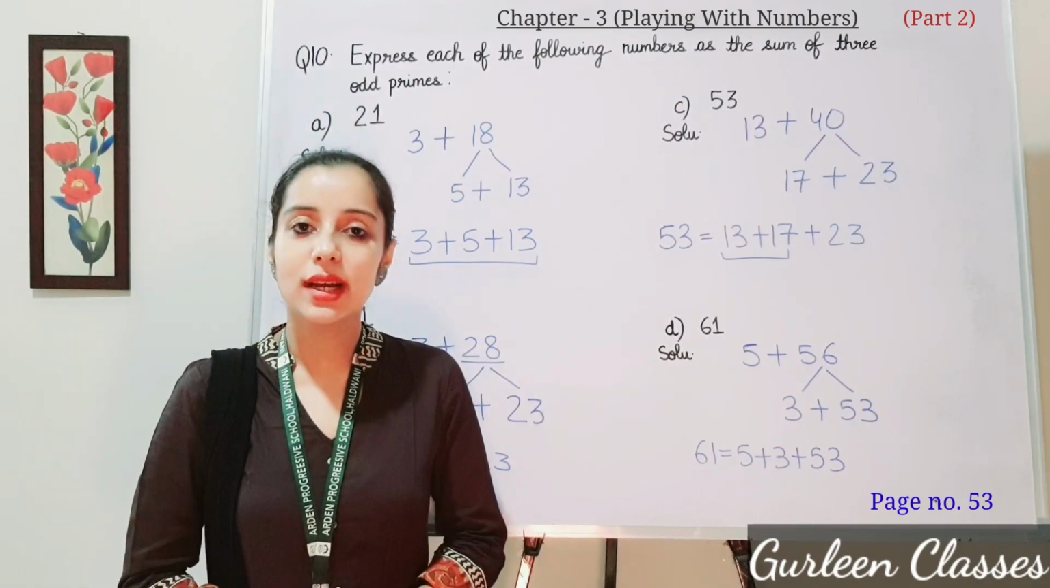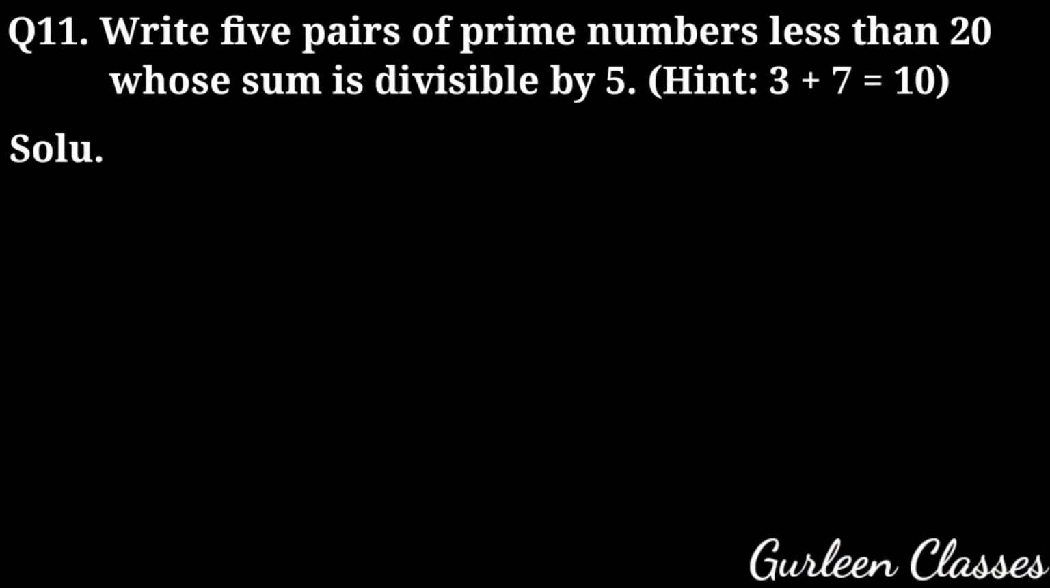Now let us do question number 11 and 12. Question number 11. Write 5 pairs of prime numbers less than 20 whose sum is divisible by 5. We have to write the 5 pairs of prime numbers. Prime numbers are numbers that have factors as 1 and the number itself. And write the 5 pairs which are less than 20 and their sum is divisible by 5. Divisible means the number which comes in the table of 5.